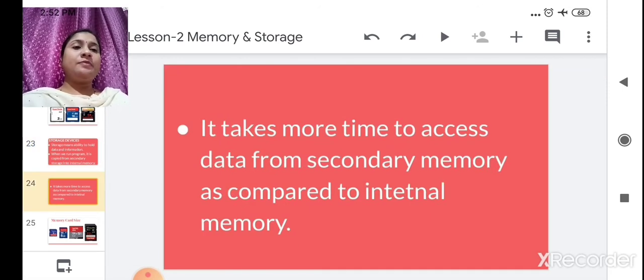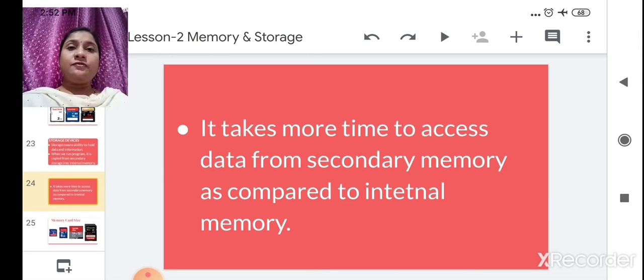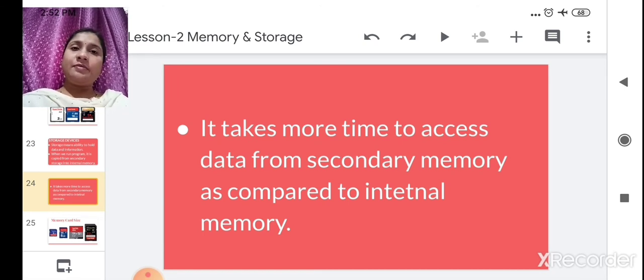It takes more time to access data from secondary memory as compared to internal memory, because from secondary memory it will get loaded into the internal memory, that is, primary memory, and from primary memory you get access.